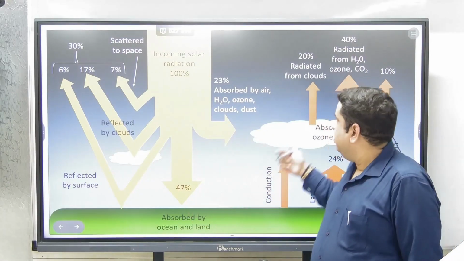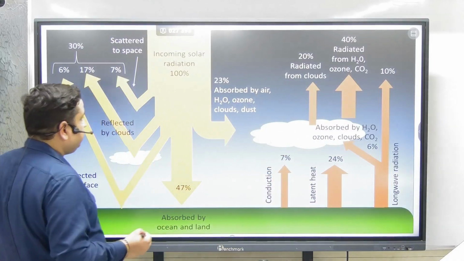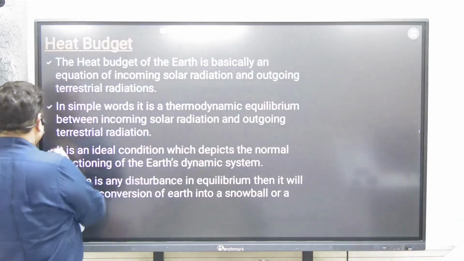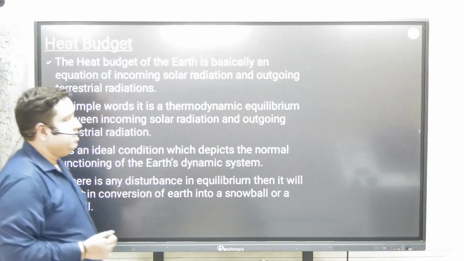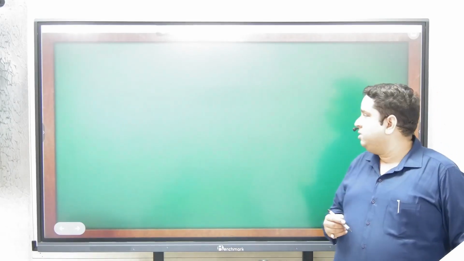Let's say, for example, let's start here. So let us assume the heat budget of the Earth is basically an equation between the incoming solar radiations and the outgoing terrestrial radiations.